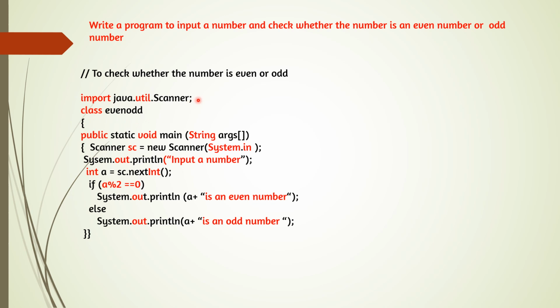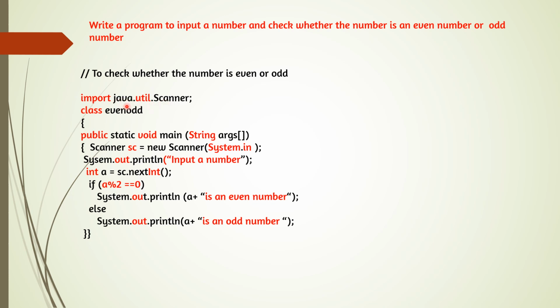For using the Scanner class, we have to import the Scanner class library. The keyword is import. Import space, everything in small letter, java. That means we are importing the library java.util. We are inputting util.Scanner, with S capital. In Scanner, S will be capital. So import this library so that we can use the functions inside the library.